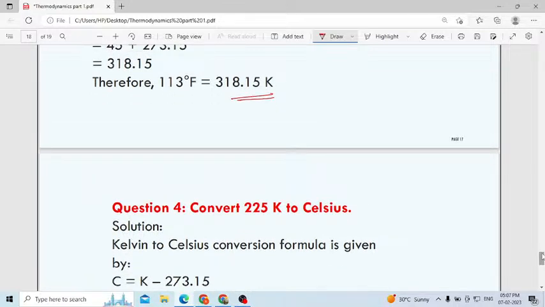Very simple problem. Convert 225 Kelvin to Celsius.